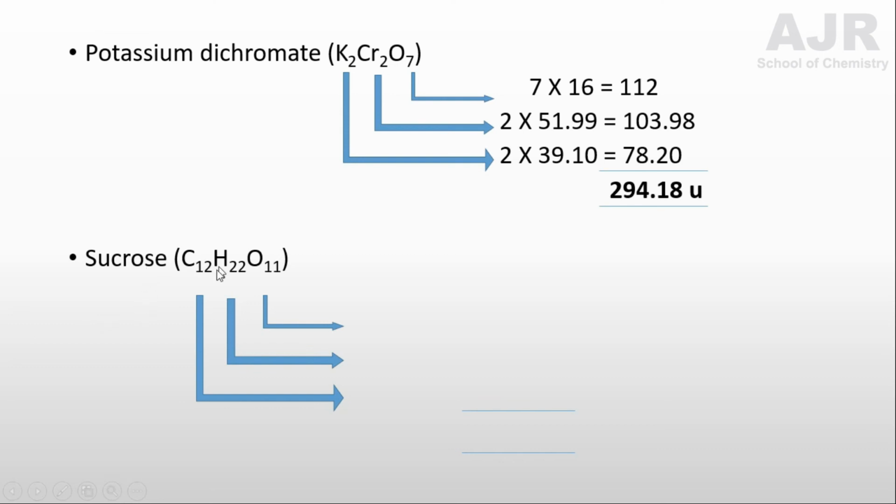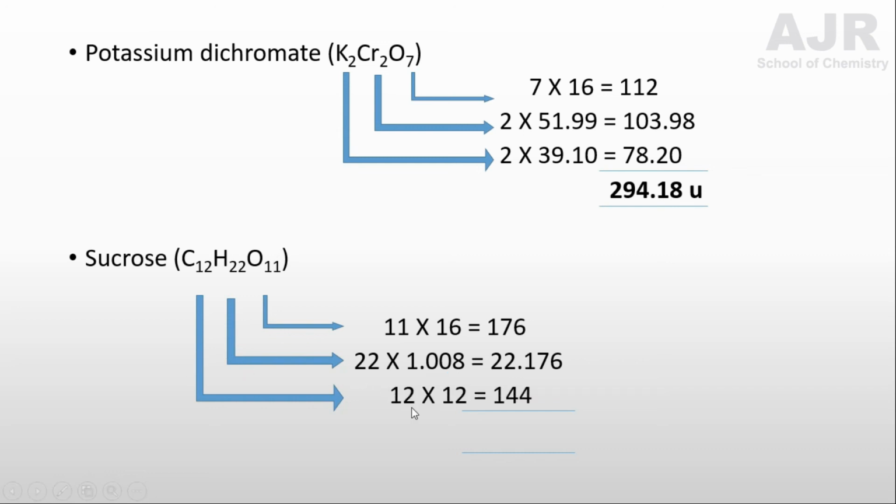Similarly, you calculate for sucrose. Sucrose has the formula C12H22O11. There are 11 oxygen, 22 hydrogen and 12 carbon. For each oxygen we have 16 gram or 16 u, which is equivalent to 176, and for each hydrogen 1.008 atomic mass unit, you have 22.176, and for each carbon 12 gram, altogether it is 144.